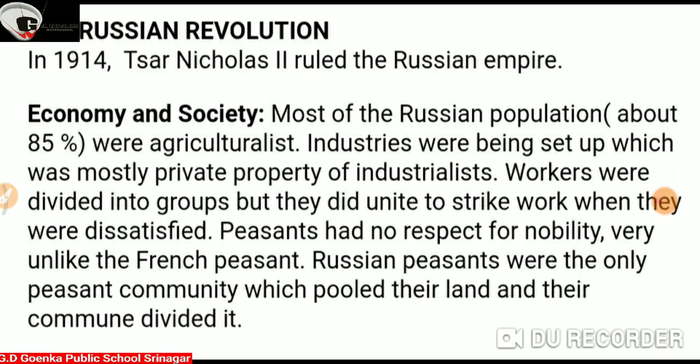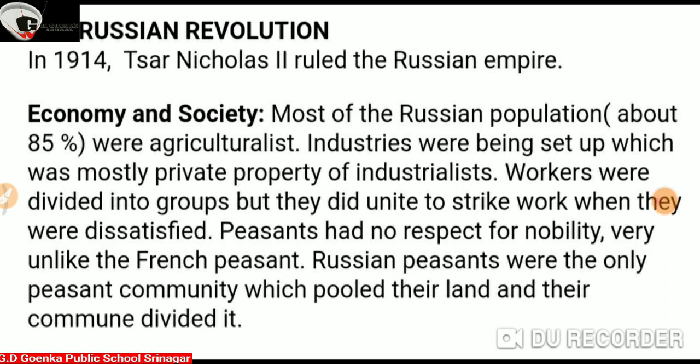So definitely there was a dominance of the aristocracy and the clergy in the government. As you know, who the aristocrats, the clergy and the nobility are, we have already discussed in the previous chapter. Industrial development was very minimal in St. Petersburg. In St. Petersburg, in 1910, there were less than 1,000 industries. You can understand the condition of the industries.